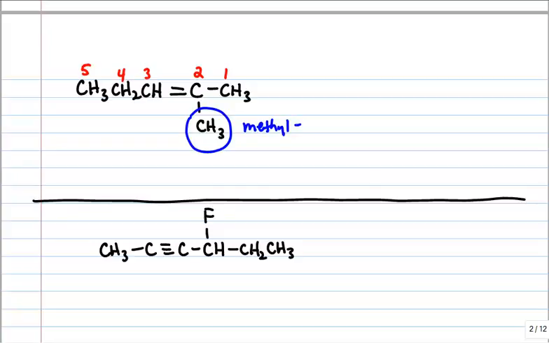Well, also this is going to have 5 carbons in the longest continuous chain, or the parent chain. So it's going to be based on pent, P-E-N-T, because we have 5 carbons. So it looks like we're going to have 2-methyl, and that's the only substituent we have.